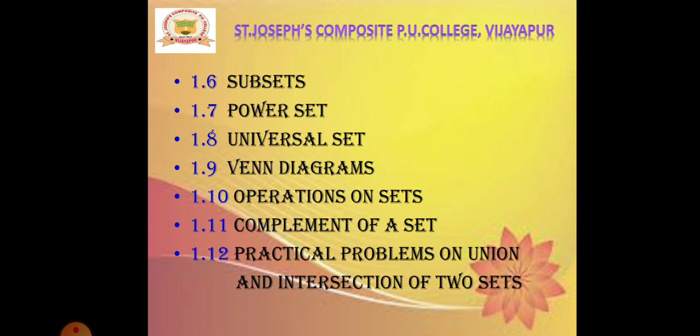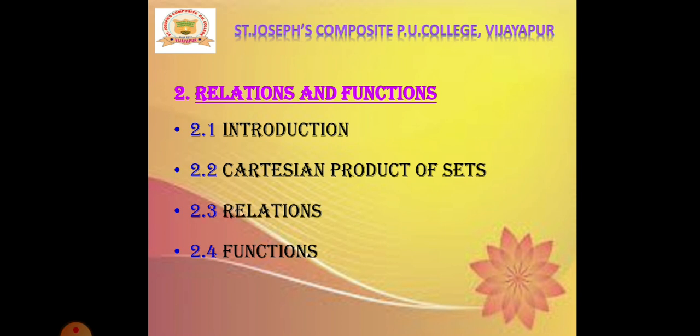Next, second chapter, we have relations and functions. Under this chapter, we are going to learn about Cartesian product of sets, relations, and functions.